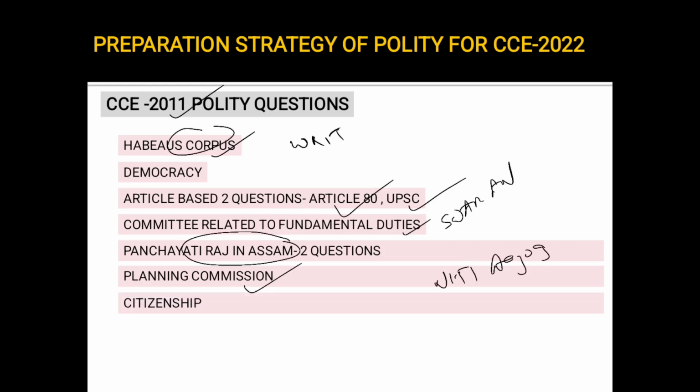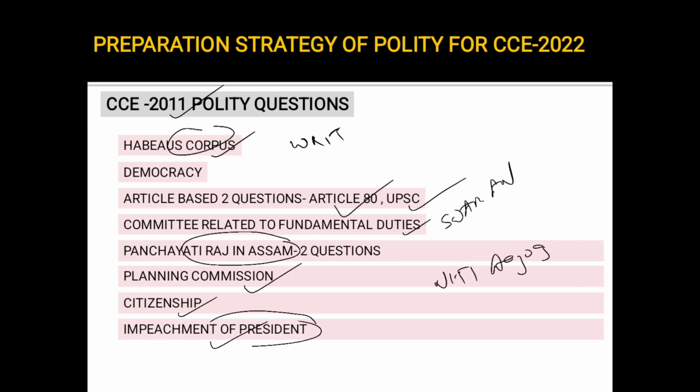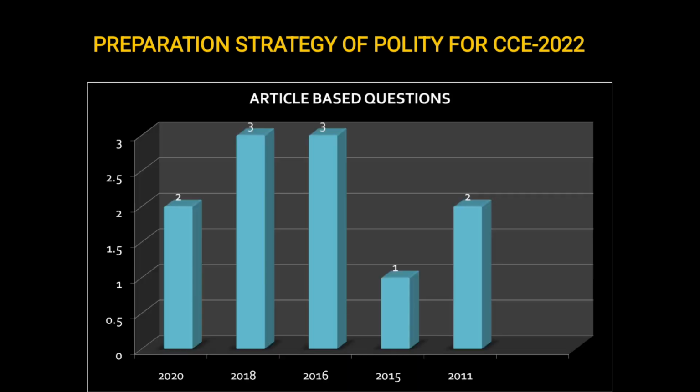Okay. Then there was a question on citizenship. Previously also we have seen there was a question on which article is related to citizenship. This year there was a question directly on the basic definition of citizenship. And there was a question on the impeachment of the president. This was asked repeatedly. Yes, previously also there was a question on impeachment of the president. Now you can see certain topics are repeated every year.